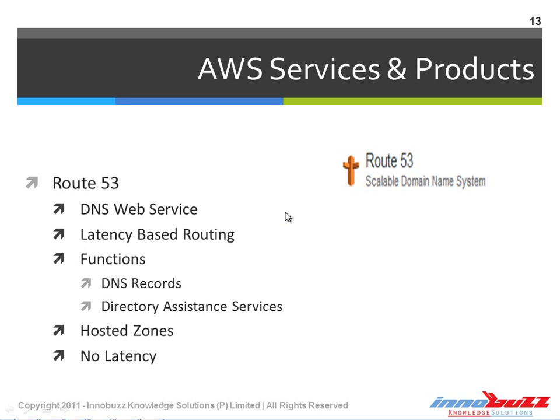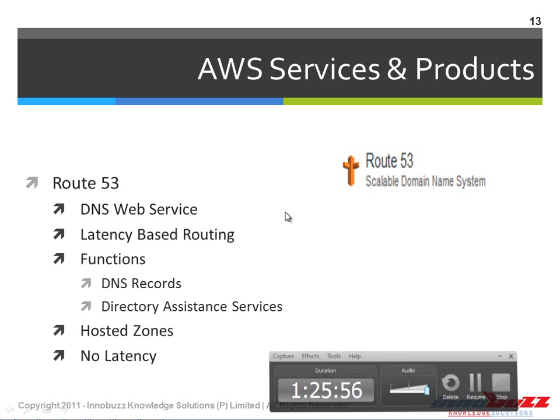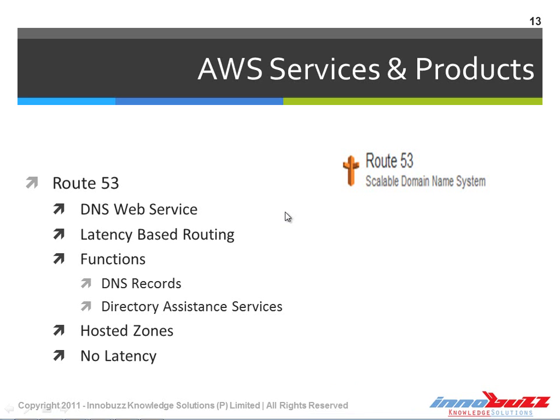And it also has other features like hosted zones. What exactly are hosted zones? It is where the DNS records of our domain are stored. As we discussed before, records like the A record, MX record for mail, and SPF record are all stored under the hosted zones part. And it also provides no latency. It works fast with the help of global DNS servers.